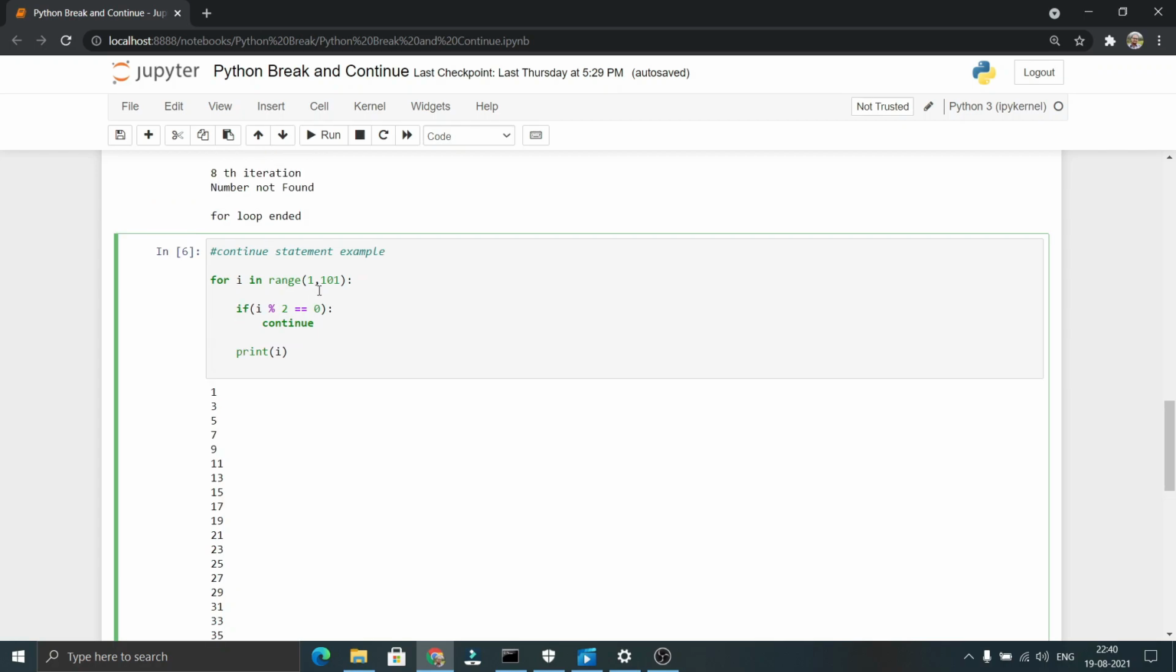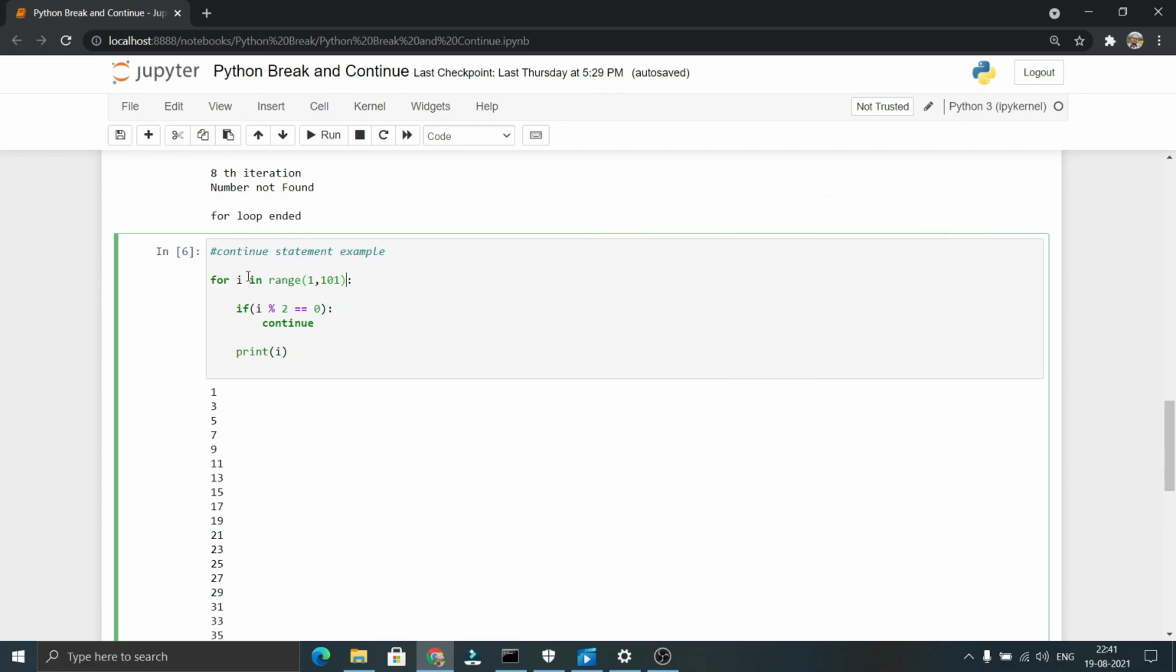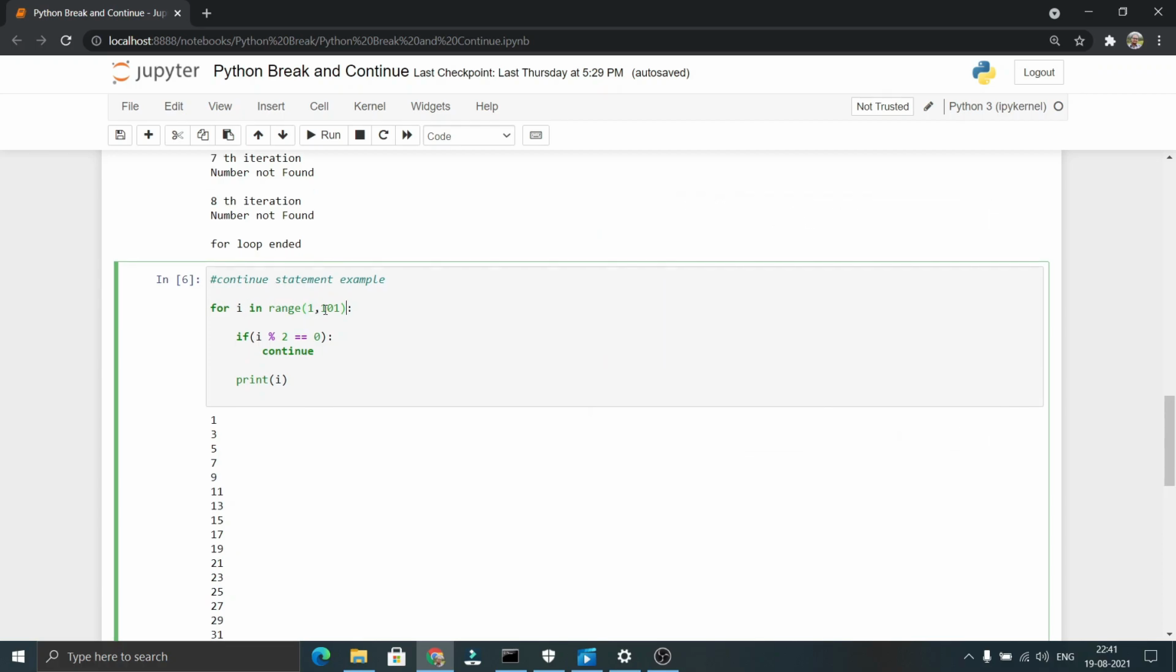Let me explain this flow. If you don't know how the range function works, we have discussed this in our for loop concept. You can watch that over there and come here so that you can have a better understanding. range(1, 101) will return the numbers in a sequence from 1 to 100. So in the first iteration, i will be pointing to 1. In the second iteration, i will be pointing to 2. Similarly, it goes on up to 100.